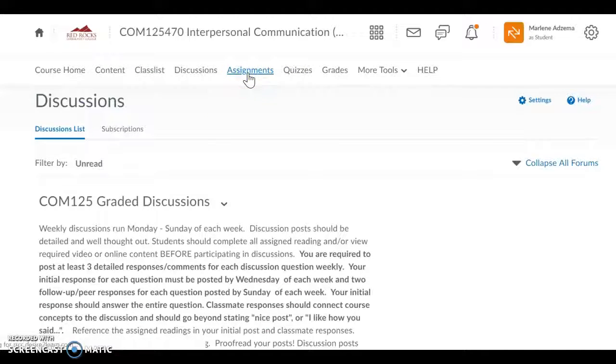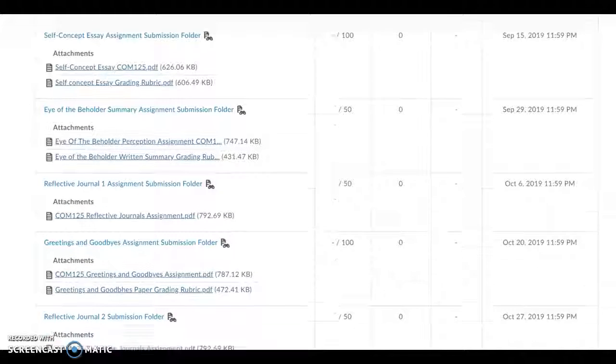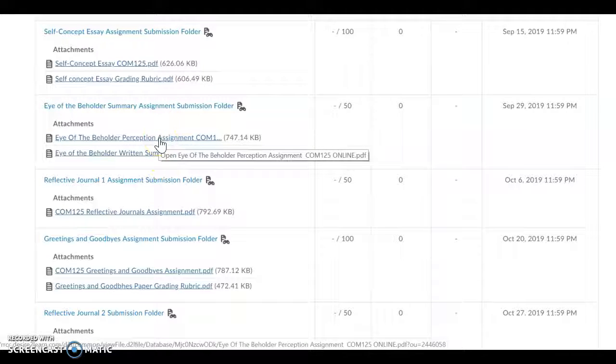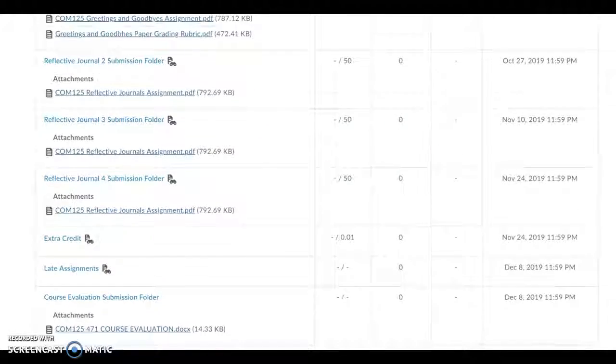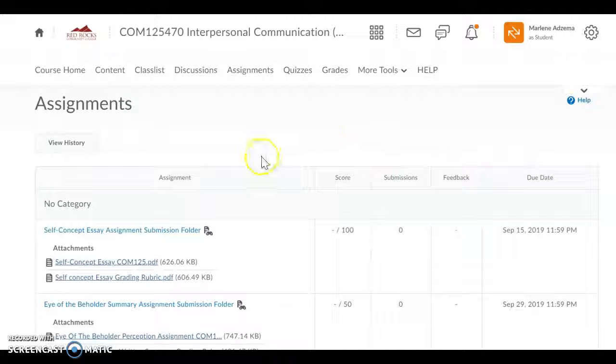Next is the Assignments tab. Here you'll see links to all the assignment submission folders. Any attachment is an assignment description, and I generally will have this located here, and I will also link it in the weekly module. So that is repetitive, but it gives you an opportunity to access the assignment description in 2 different ways.